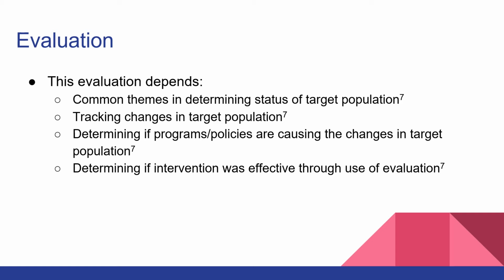These are some of the things that we based our evaluation upon: common themes and determining status of the target population, such as social status, ethnicity, etc., tracking changes in the target population, determining if programs and policies are causing beneficial changes in our target population, and simply determining if the intervention was effective through the use of these points.